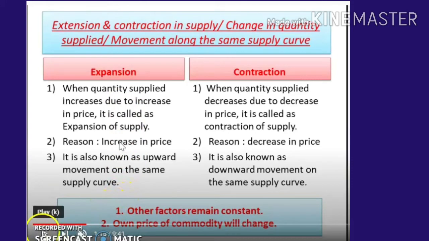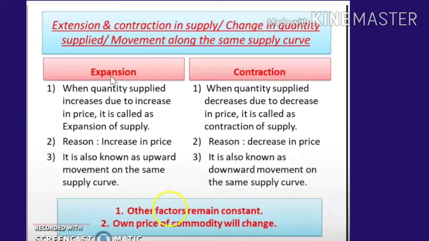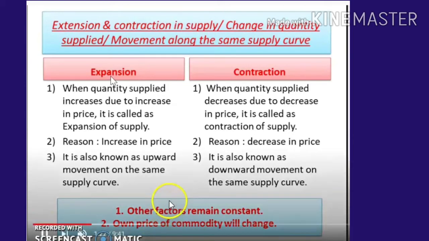Other things means the other factors that affect supply, which we had studied, like technology and prices of other goods, which are always constant. Only price is changing. So the reason is an increase in price. That's a movement, caused by an increase in price.